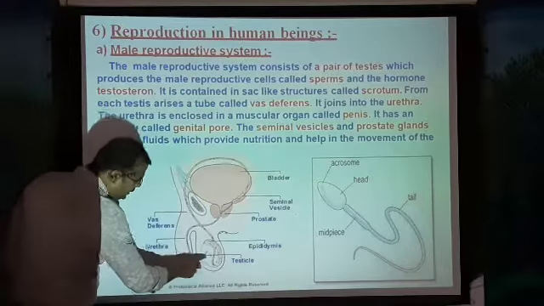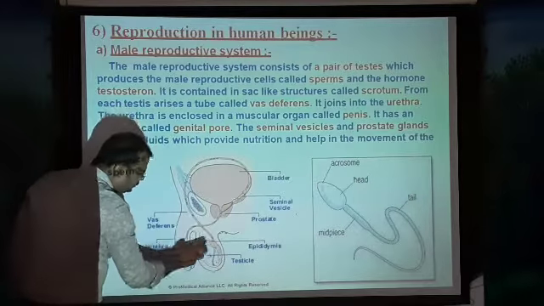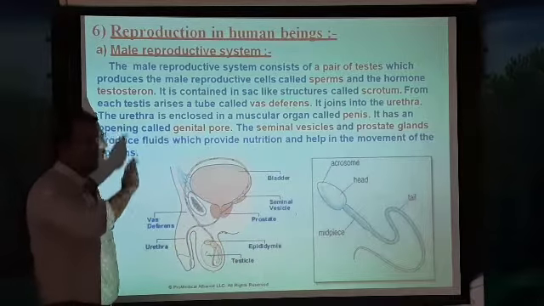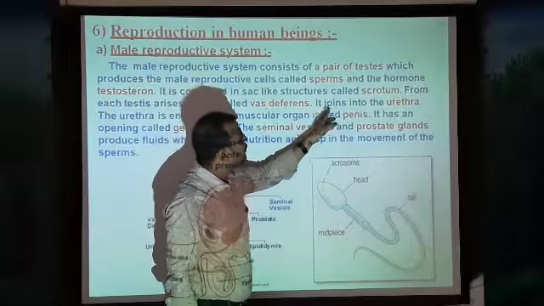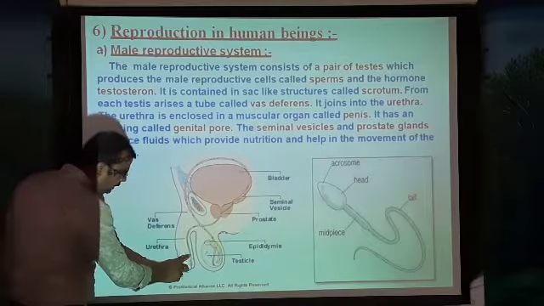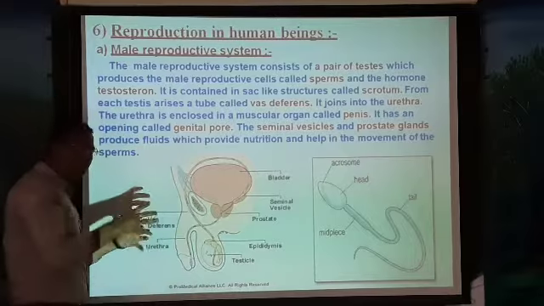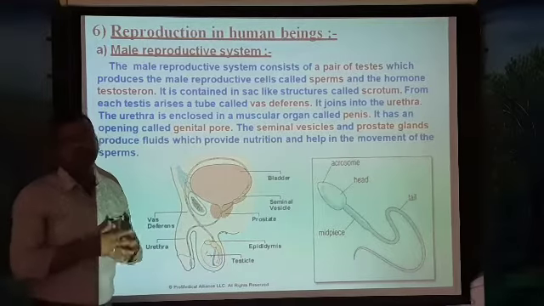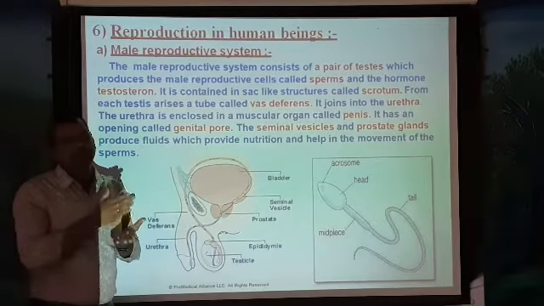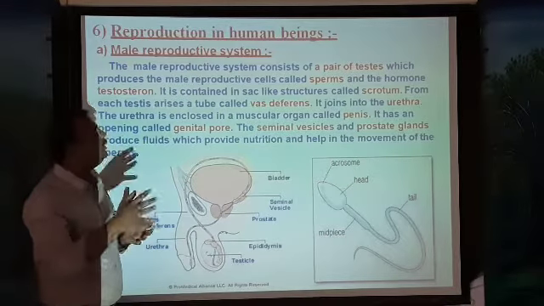Here we see this tube-like structure. This is called the vas deferens. Through this vas deferens the sperm travel, and the vas deferens joins into the urethra. This is the urethra. The vas deferens finally unites with the urethra. So the urethra is a common passage for both urine and sperm.